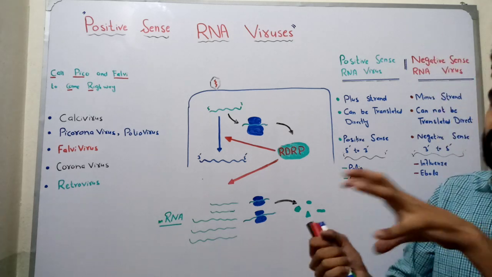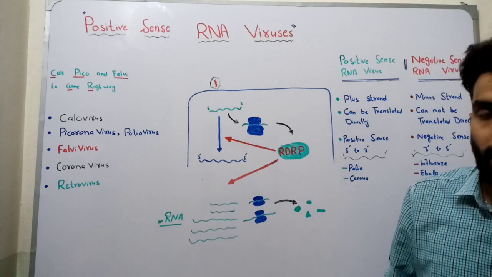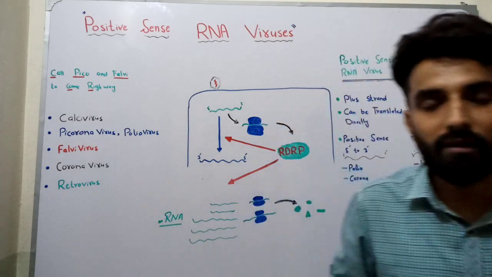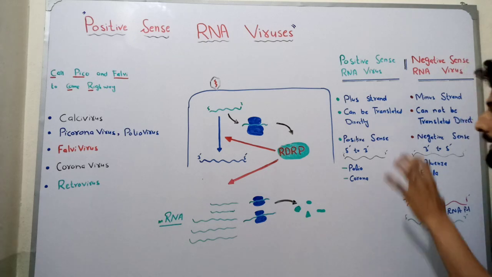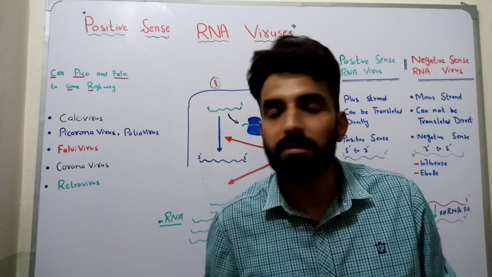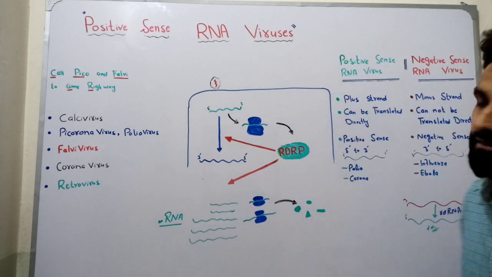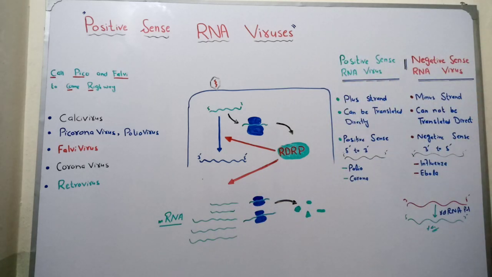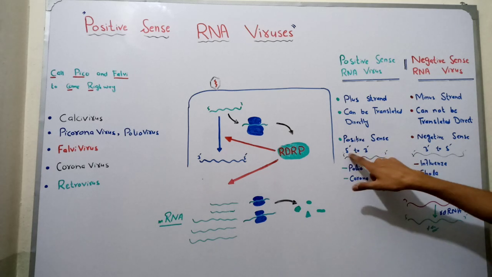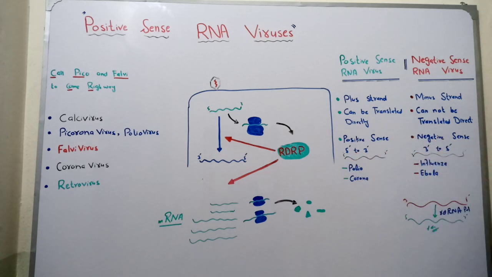Positive strand RNA viruses, after getting into the host cell and when the RNA is released into the host cell, this RNA has the capability to attach to the ribosome of the host cell and start the process of translation directly. But in negative sense RNA viruses, their RNAs cannot start the process of translation directly. How they will get translated, I will explain later on. Positive sense RNA is 5 to 3 prime, and negative sense RNA is 3 to 5 prime.